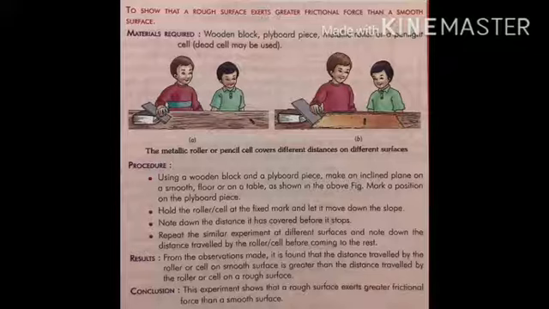The procedure: using a wooden block and a plywood piece, make an inclined plane on a smooth floor or a table, as shown in this figure. Mark a position on the plywood piece.